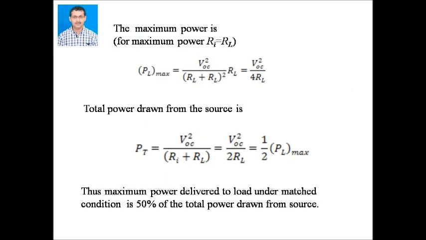Using this maximum power transfer theorem, we get the maximum power PL maximum, which will be equal to VOC whole squared by 4RL. Then the total power drawn from the source is PT, which will be equal to twice PL maximum. Thus, maximum power delivered to the load under matched condition, that means Ri equal to RL, is 50% of the total power drawn from the source.